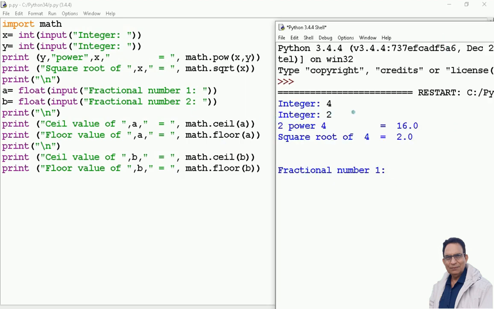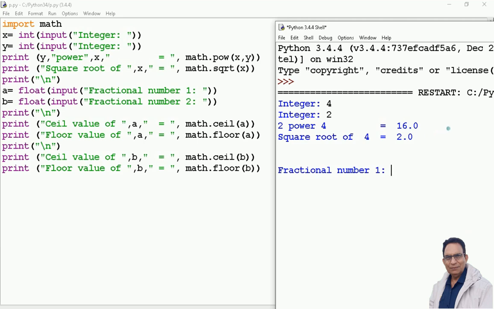Value of x is given 4 and value of y is given 2. See the output. Y power x means it is x raised to the power y, so 4 raised to the power 2. And how much is it coming? 16. But watch carefully: the values accepted are of integer type, but the output I am getting is of float type, or fractional output. So pow, the power function, gives a float output.